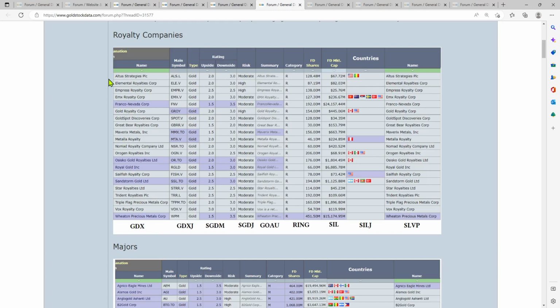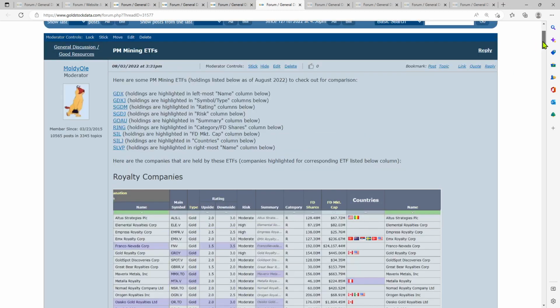So these are all GDX companies, GDXJ, the Sprott ETFs, SGDM, SGDJ, GOAU, RING, SIL, SILJ, SLVP. So if you ever wanted to know what the ETFs were and what their holdings were, this is as of August, because as we all know, they change, but there's a post out there for that.